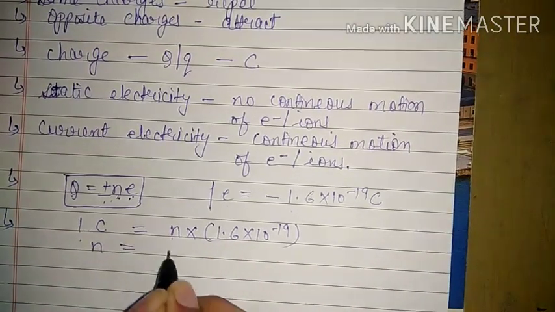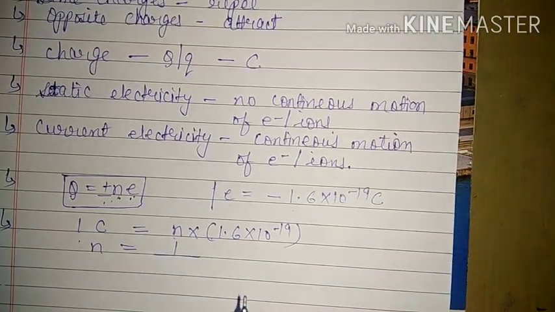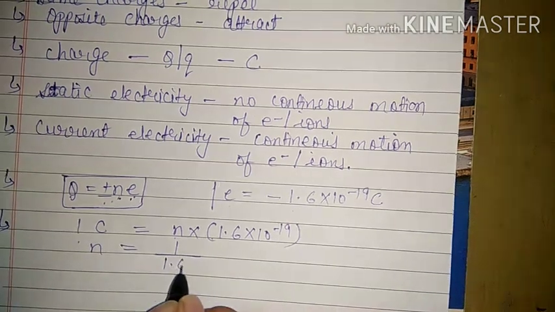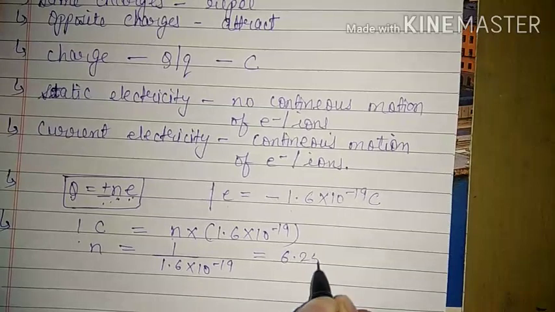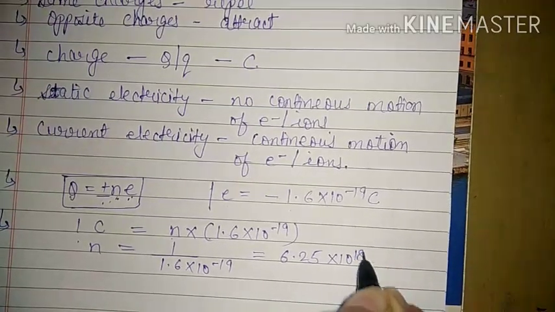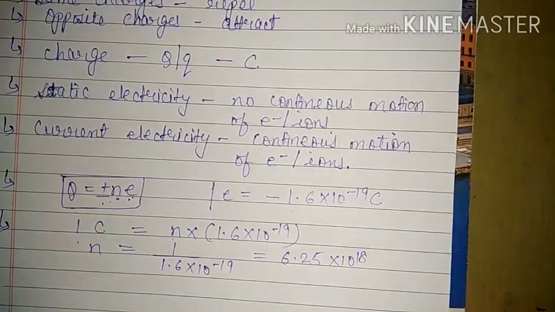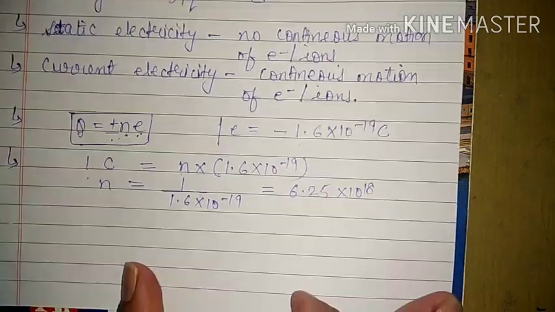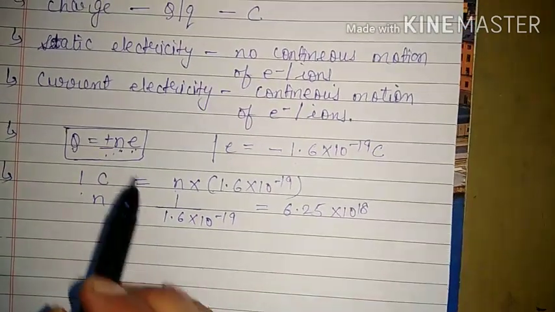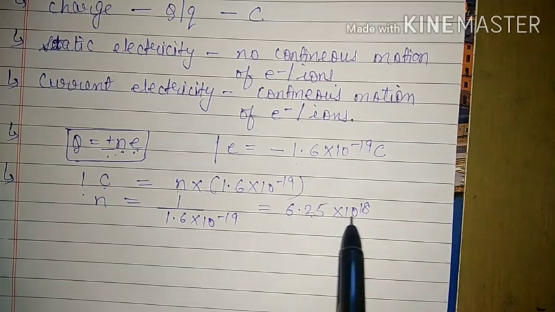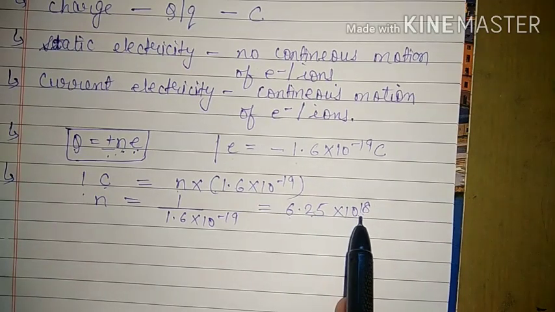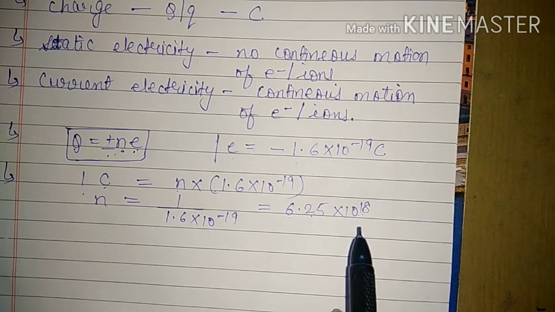We want only the number of particles, that is 1 upon 1.6 into 10 raised to power minus 19, which will be 6.25 into 10 raised to power 18. This we have already learnt in last class. That is, if we want to produce 1 coulomb of charge, then at least 6.25 into 10 raised to power 18 electrons should pass through that particular area.